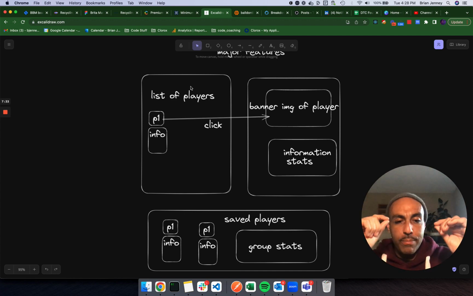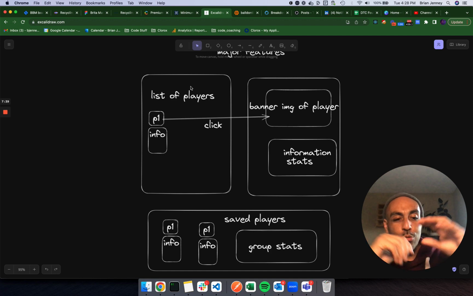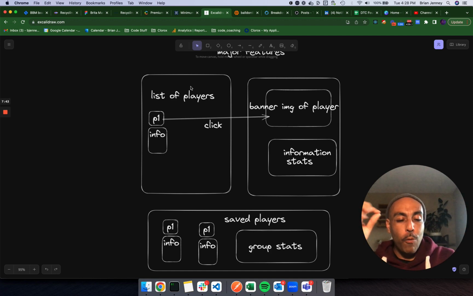Now here's the important part. We're going to pick some technologies that we're familiar with and some that we're not, because the point of this app is not necessarily to deploy it and show the whole world and make a bunch of money off this kind of useless app. The whole point is to teach us something.